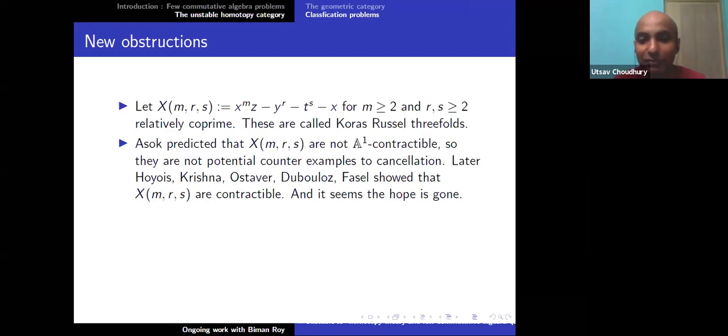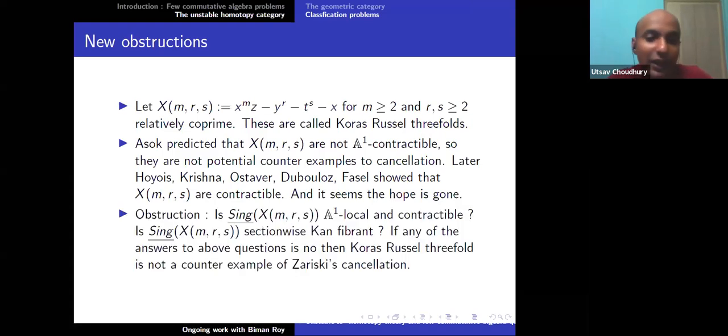They can say that, okay, the hope of Ashok is gone, and algebraists still have an upper hand. Pores Russell threefold still can be a counterexample to Zariski's cancellation theorem. At least A1 homotopy theory probably doesn't tell you whether it can be a counterexample or not, because A1 homotopy theory, naive A1 homotopy theory, might say that of course A1 contractibility is one obstruction. If it is already A1 contractible, then there is nothing else you can do using A1 homotopy theory. So it seems that the hope is gone for the A1 homotopy theory, so the topologist.